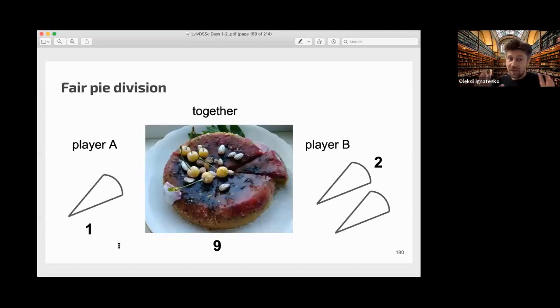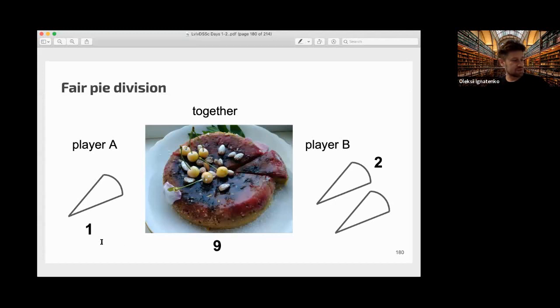Okay, so now I want to tell you about another concept of cooperative games, which I think can be useful for you also. And this is fair pie division. Pie is actually a term from game theory. So suppose that we have two players, A and B, and player A can alone make one share.